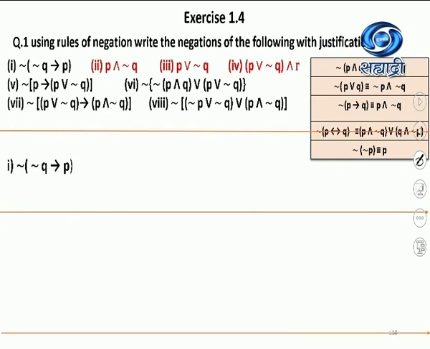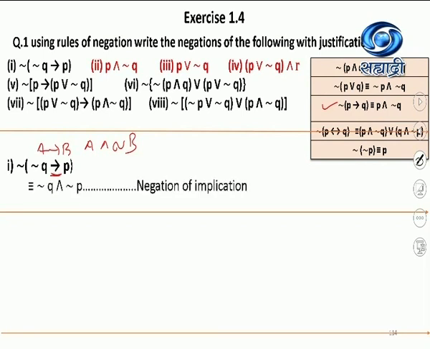I'll again give you the reference table of the rules. First one, negation of P implies Q. What do you have to use? Underline the part. Implication, use this rule. If this is A implies B, negation is A and negation B. So how do we write it? Put the equivalent sign. In logic, do not use the equal to sign.